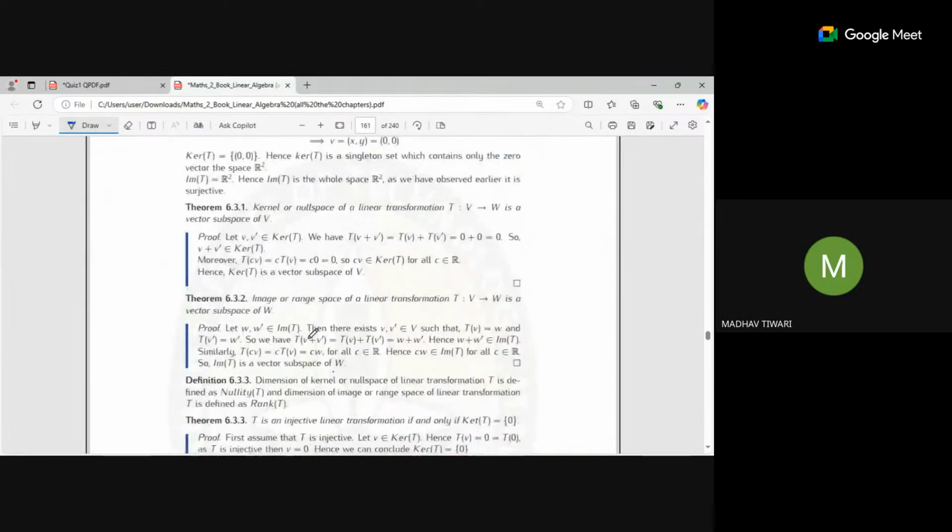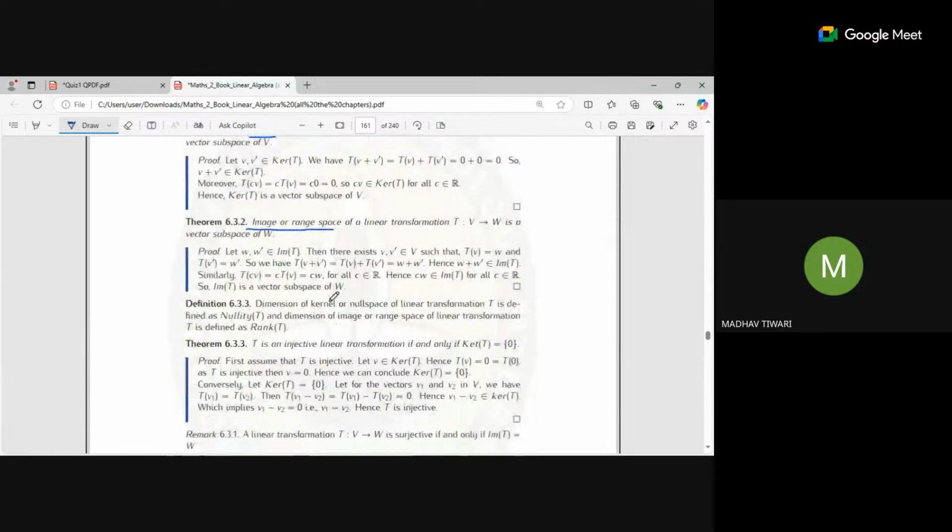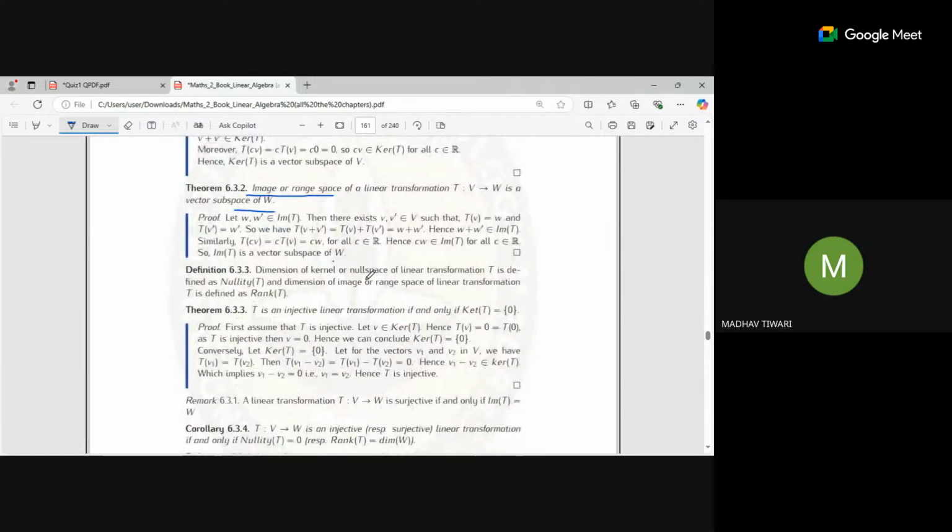Okay. So now let's move. Kernel or null space, it is given that it is also a subspace. Image or range space is also a subspace, a vector subspace of W, and kernel is of V. The dimension of the kernel or null space of a transformation is defined as nullity.